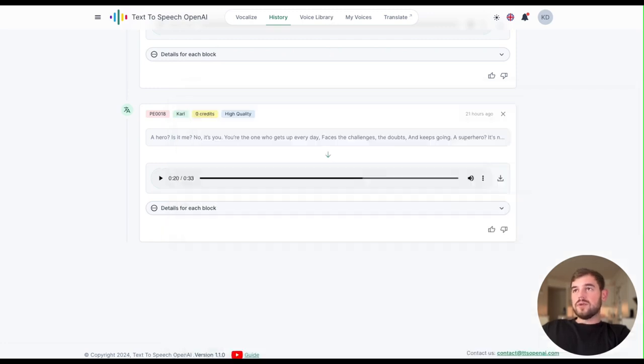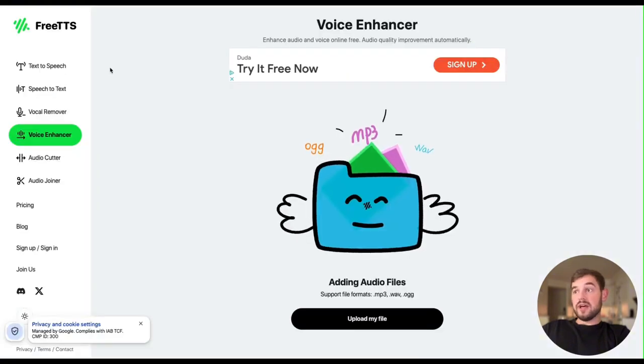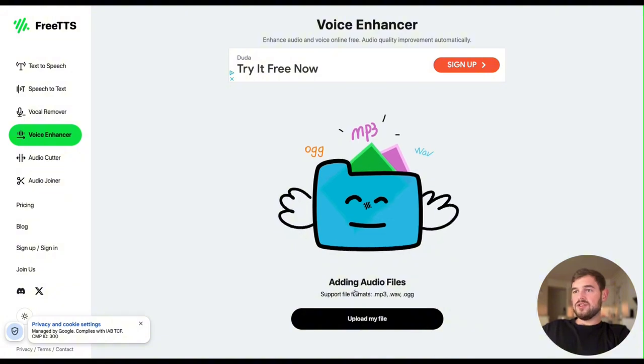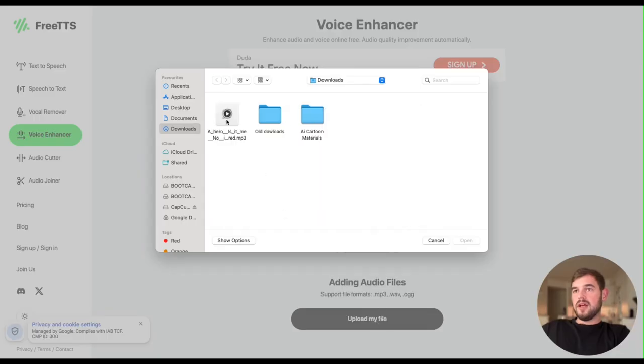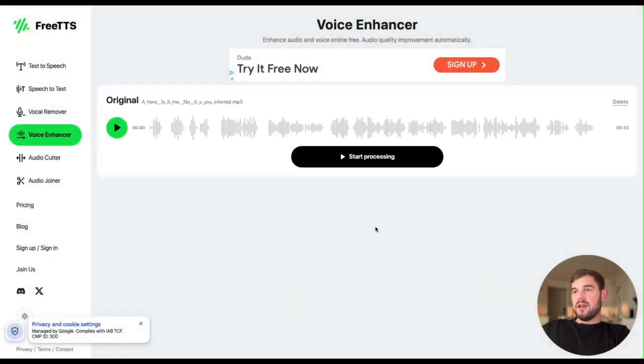Another tool that we're going to use, we need to enhance our speech. For this purpose, we're going to use another tool that is called free TTS. In order to access that, you need to go to the domain freetts.com. It works quite simple. You just need to hit upload the file. And we're going to hit the one that we have just created, hit open and start the processing.